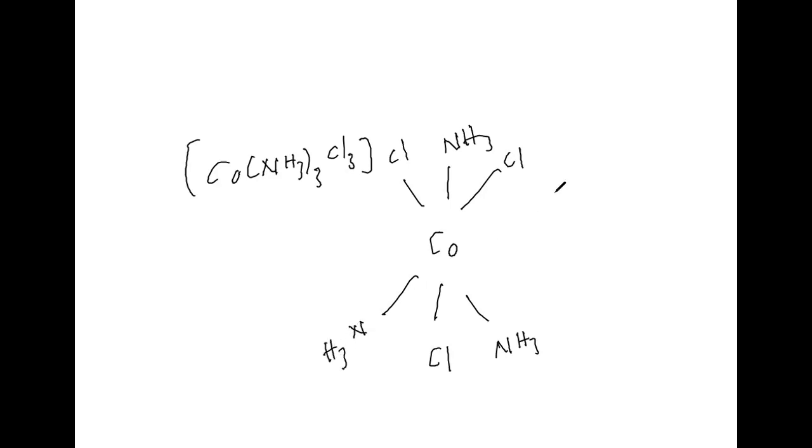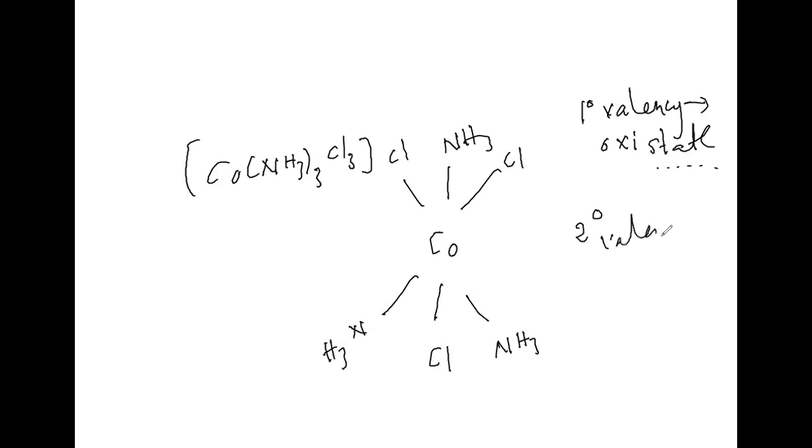Werner's theory is telling about primary valency. Primary valency is represented by dotted lines, which give an idea about oxidation state. Then the secondary valency tells about coordination number. Now, six coordination numbers are over, but wherever Cls are there, we calculate oxidation state.